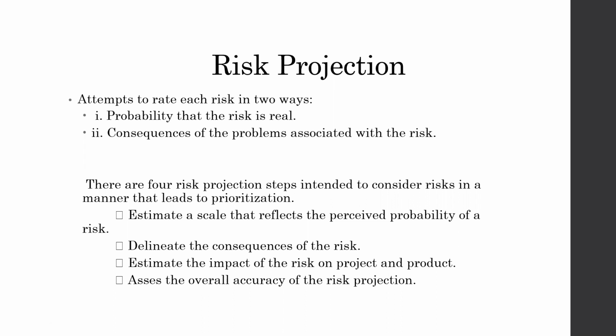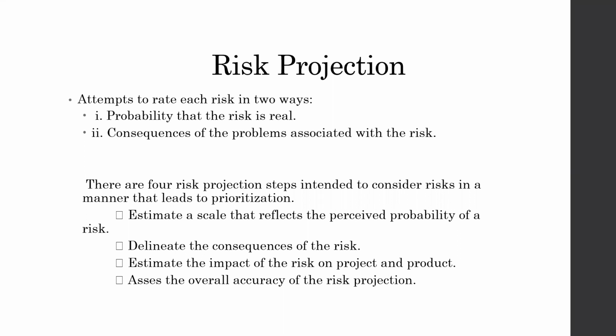For example, a risk takes place at component A of the project, and due to the risk in component A, module B is not going to work properly. It is going to have some problems. So these consequences we have to identify when the particular risk happens. So two factors were there: first was the probability that the particular risk is going to happen, and second was the consequences. We need to identify the consequences of the problems associated with the particular risk.